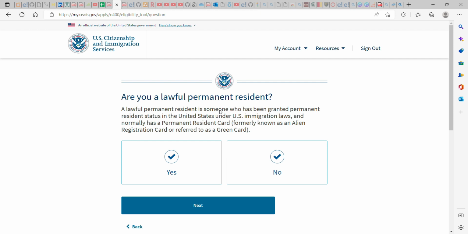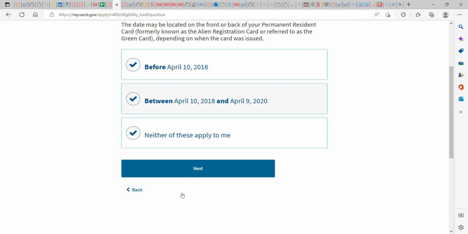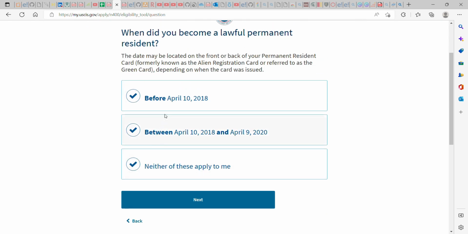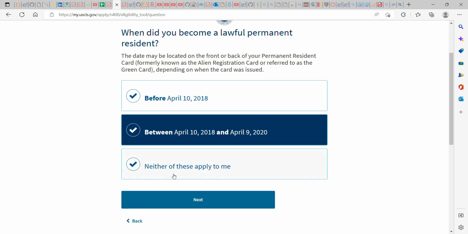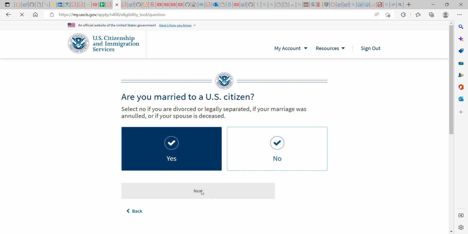Are you a lawful permanent resident? If you are, yes. If you are not, no. Yes, I am. Okay, so they want to use this to determine before April 10th, between April 10, 2018. You can just choose anyone, but let me just go with this. Please don't choose neither of this apply to me. Are you married to a US citizen? If you have, yes. If you are not, if you are divorced, just say no. Let me just click yes.